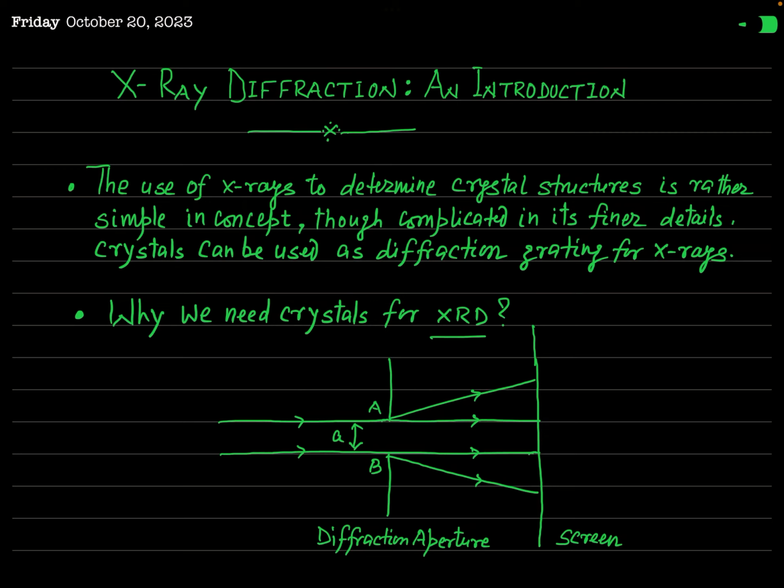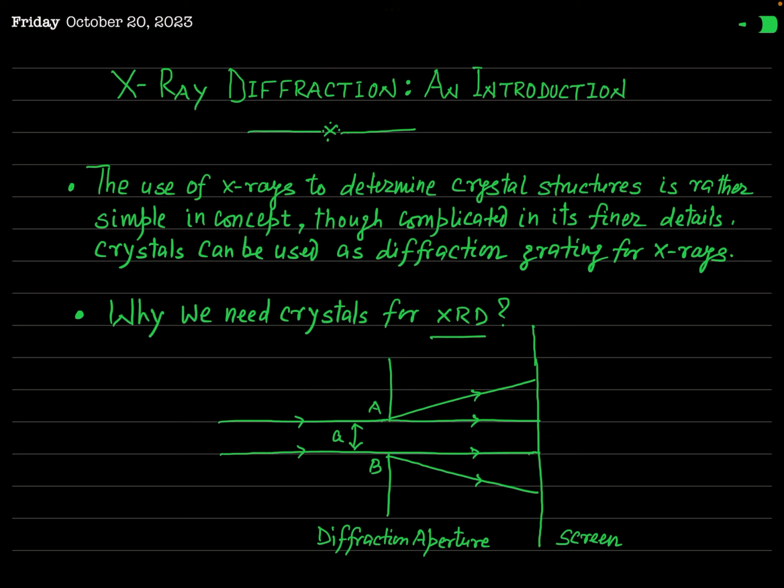Answer is no. We cannot use the simple grating which is used for the diffraction of visible light for the diffraction of X-rays. Why it cannot be used, you can understand easily, and definitely you have an idea of this.